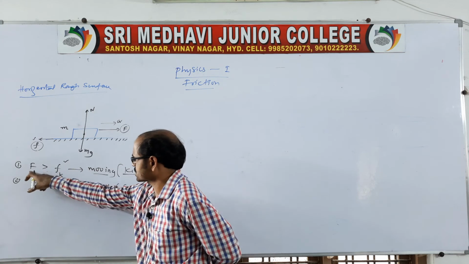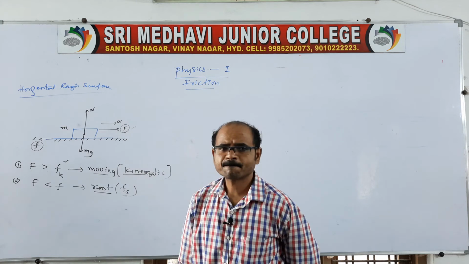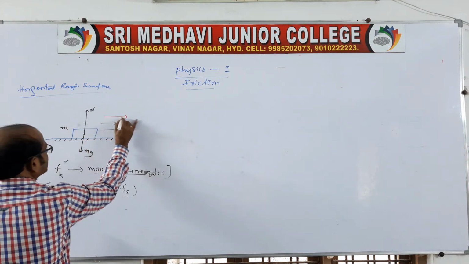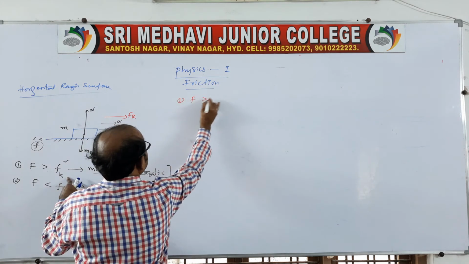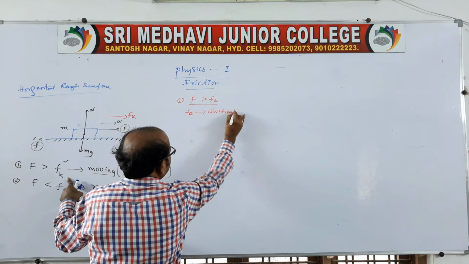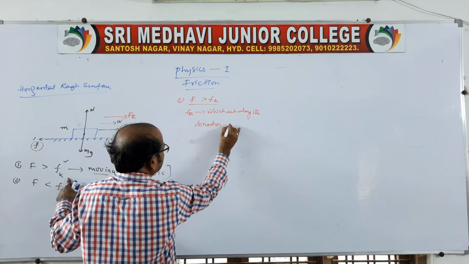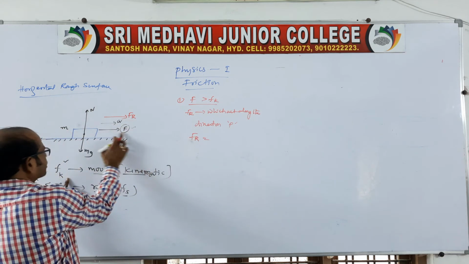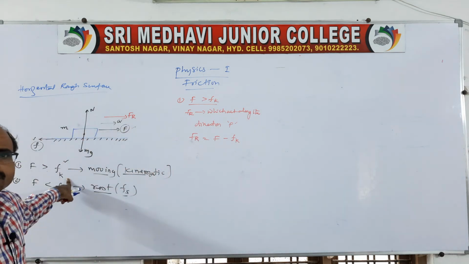Now let us go for the first one, because it is in motion. It is moving in the forward direction with an acceleration a. By using this information, we have to find the resultant force. The resultant force acts along the direction of the applied force because it is greater, condition number 1, F greater than Fk. So the resultant is Fr equal to F minus Fk, because kinetic frictional force is introduced.